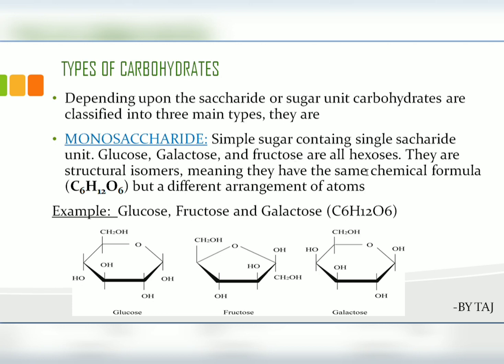These are structural isomers, meaning they have the same chemical formula but a different arrangement of atoms. The arrangement of atoms is very different from one to the other, but they have the same chemical formula, C6H12O6. This is about monosaccharides.